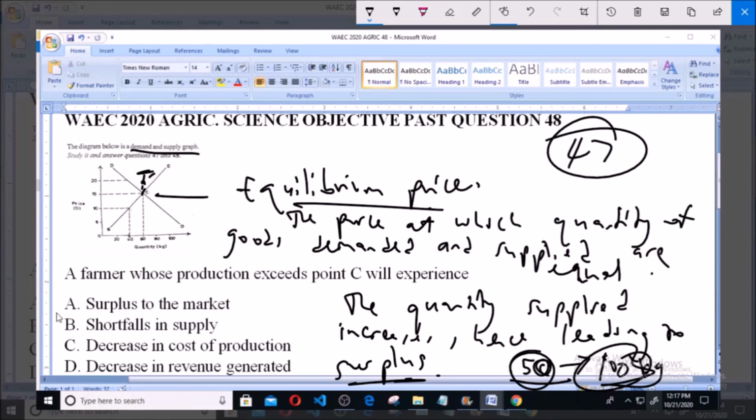So surplus is option A, surplus to the market. So that is the correct answer to this question.